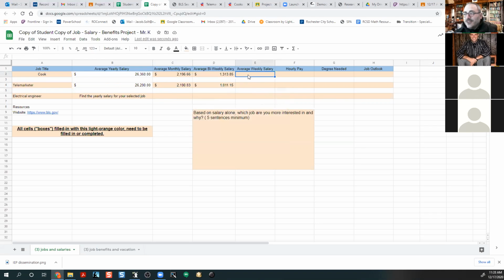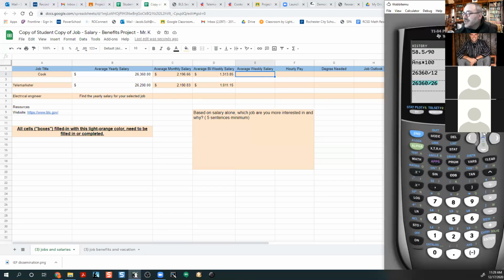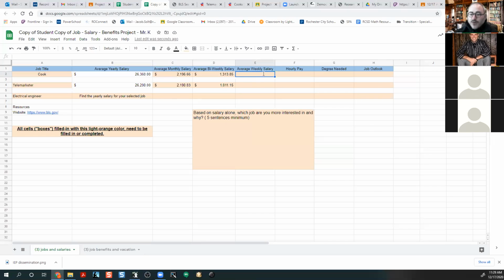The weekly salary: I could take this number here, 26,360, and divide it by 52 because there are 52 weeks in a year. There I have $506.92. I could put that in there, or press equal sign, take B2 and divide it by 52. So look at that. The spreadsheet can do the calculation. You don't even have to pick up a calculator, as long as you can run the spreadsheet formulas. If you want to use the calculator, that's fine.